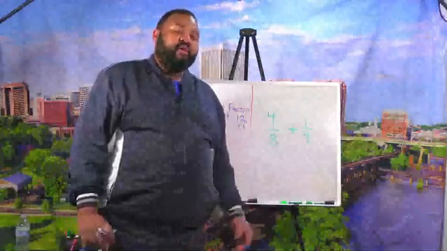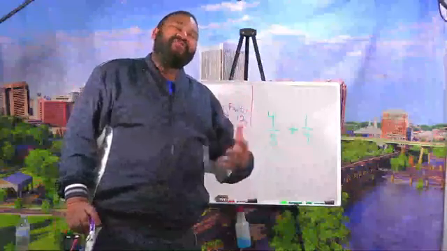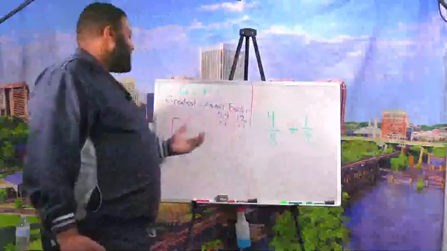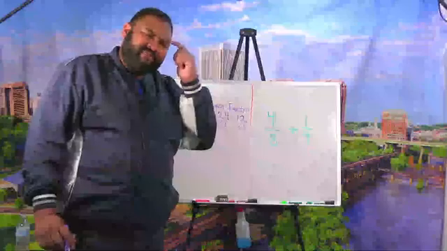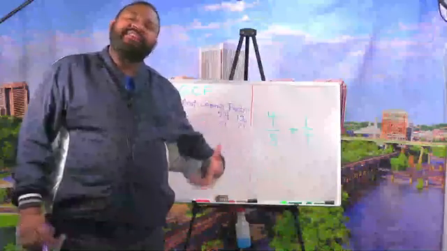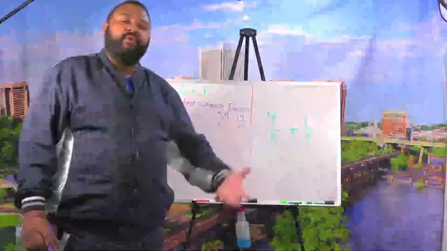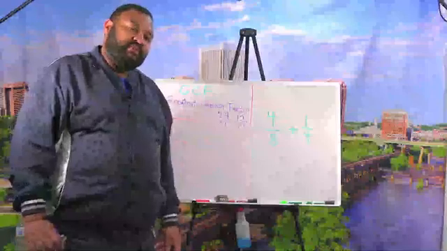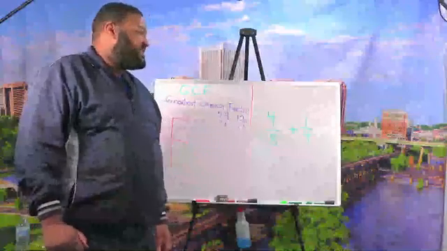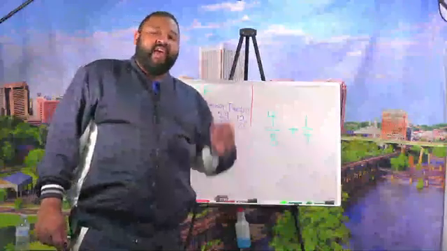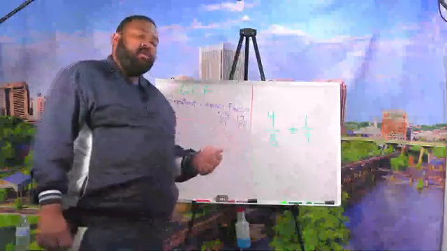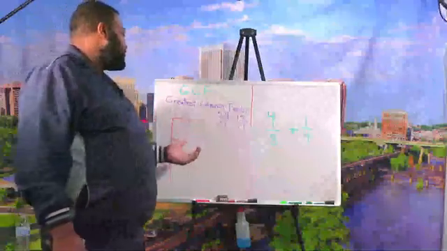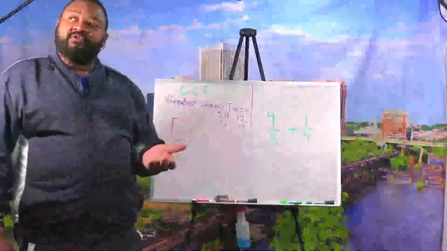This is not my traditional pick and choose chart, but that's why I call this the big F. So I need you guys that are watching right now to tell me what times what is going to give me 24. I'm going to give you 30 seconds to get on my clock up here to do that, and go. What are the factors that are going to give me 24?